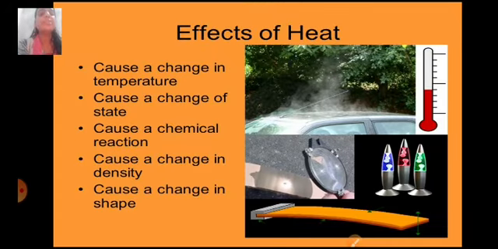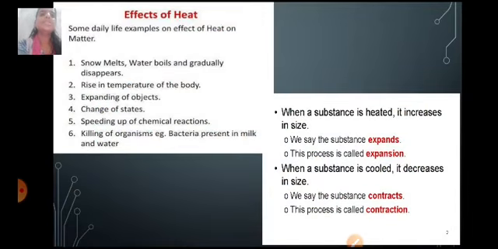Now what are the different effects of heat? So heat can cause a change in temperature of an object. It can cause a change of state, that is, a liquid state can change into solid state or vapor state, and vice versa. It can also cause a chemical reaction sometimes. It can also cause a change in density, and it can also cause a change in shape.